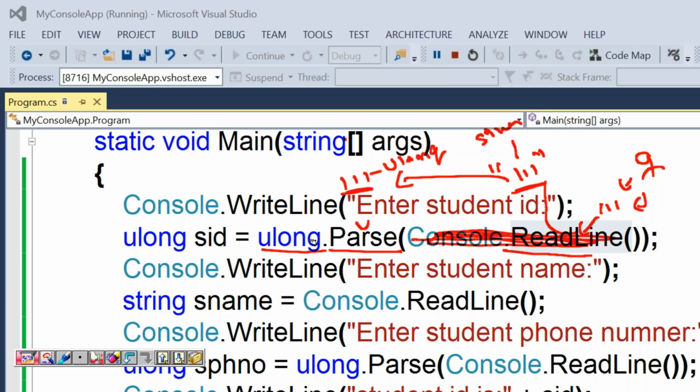Up to here, the RHS is executed. Finally, the RHS contains the value 111, and its data type is ulong. Next the LHS will execute and create a variable called SID. SID's type is ulong. Next, control will execute the assignment: 111 will be assigned into the variable called SID. So this is this line's execution.